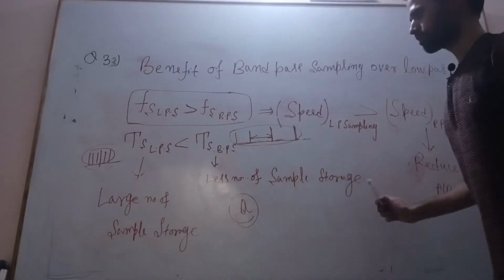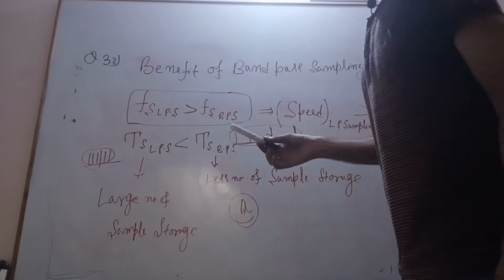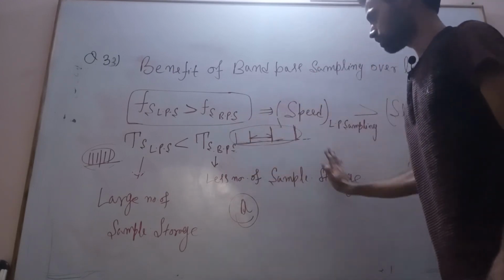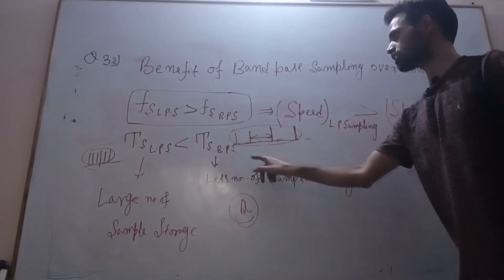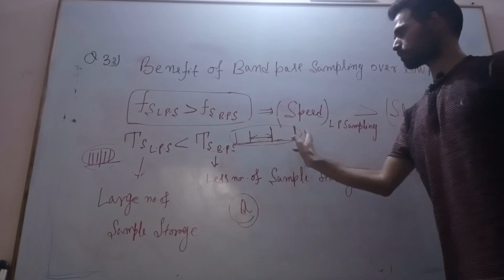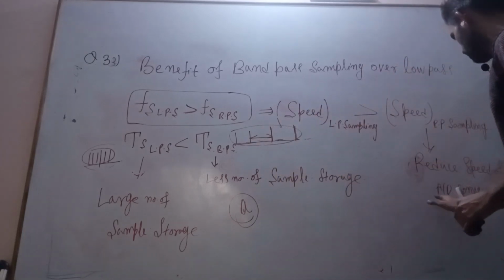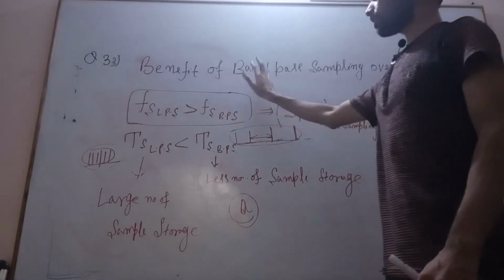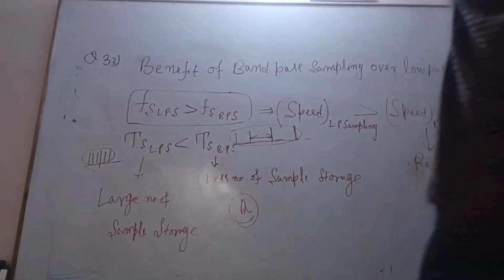But the answer given says it increases; no, it decreases the digital memory, with fewer samples. So the answer is this only: it reduces the speed of the A to D converter. Okay, so this is all about the benefit of band pass sampling over low pass sampling.